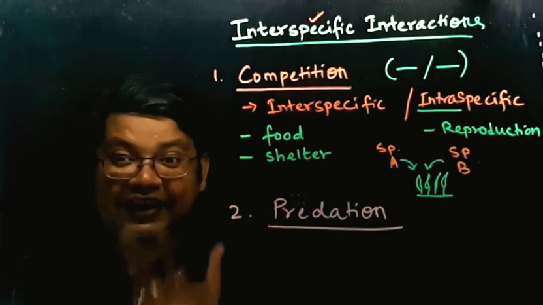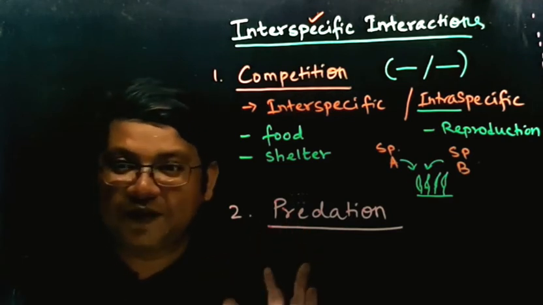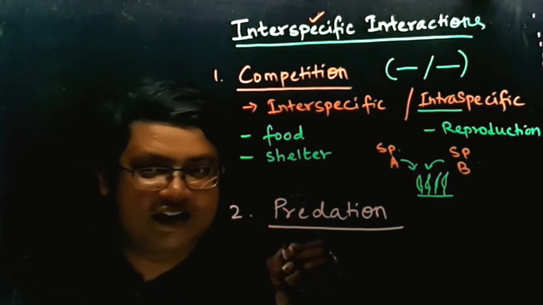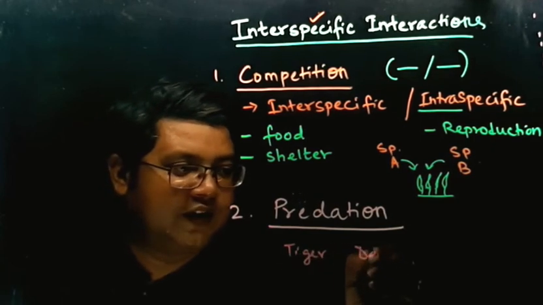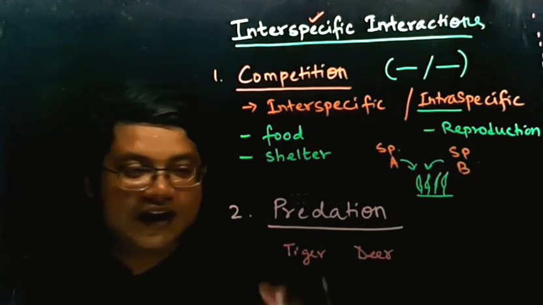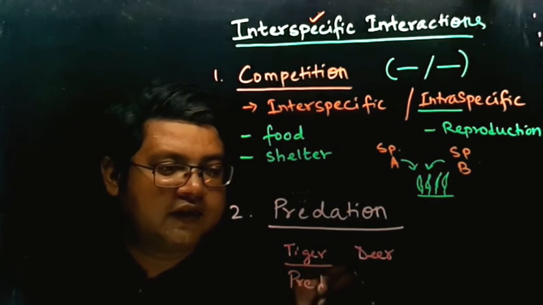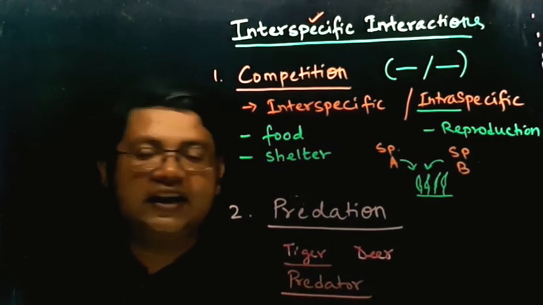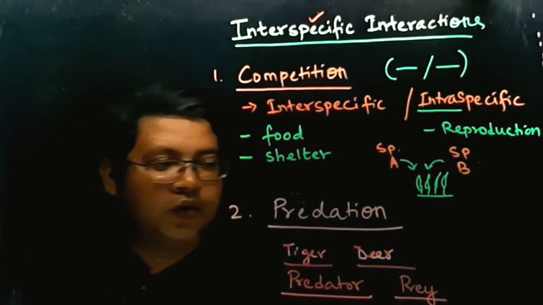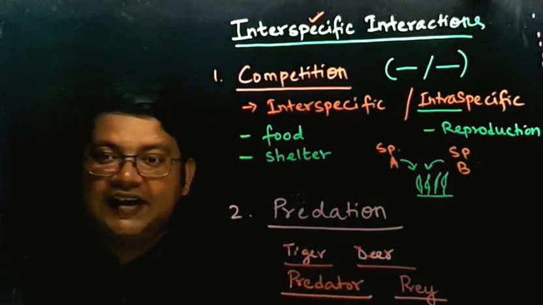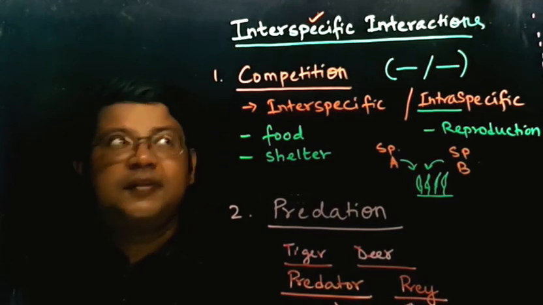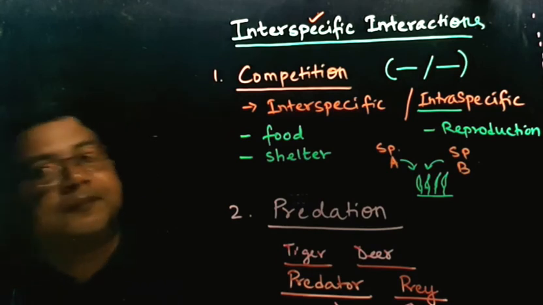So what does that mean? That presence of one species, which is the predator. So two species are there. Let us say a tiger and a deer. Tiger is the predator. What is deer? Deer is the prey. So what happens is that whenever this tiger and deer are present, the predator will always kill the prey.